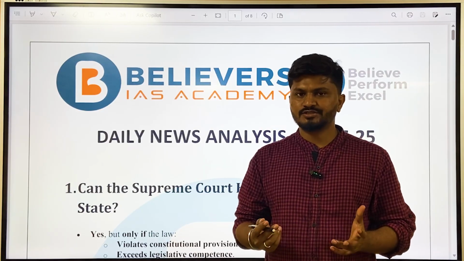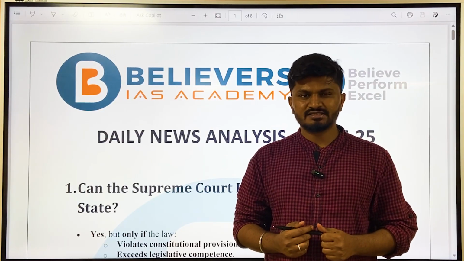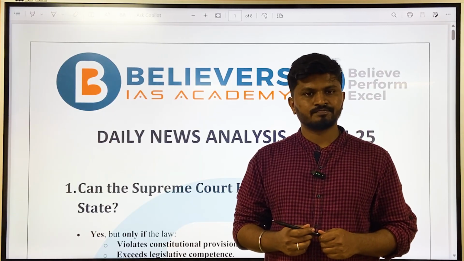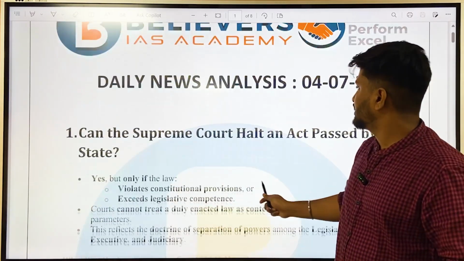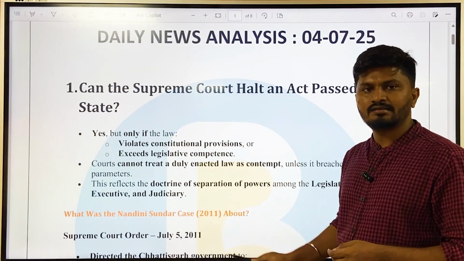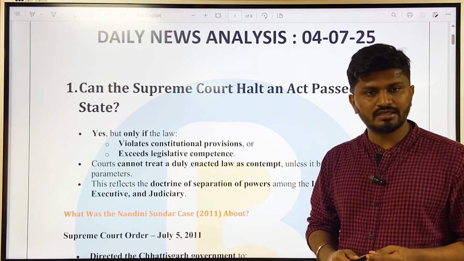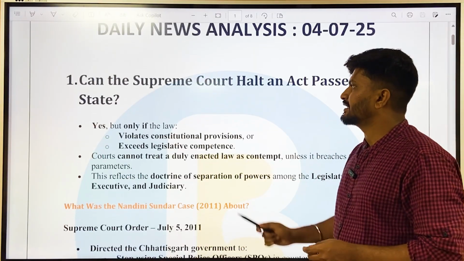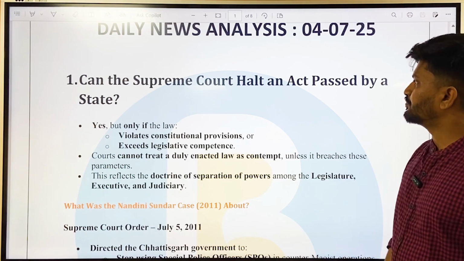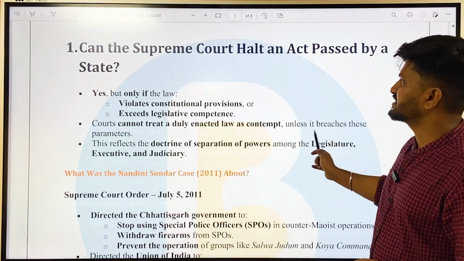In this session, as usual, we will be discussing important articles from The Hindu, Indian Express and other various newspapers from the UPSC perspective. So today, the first article for the day, 4th July 2025, is an article from The Hindu. The article is, Can the Supreme Court halt an Act passed by a state?